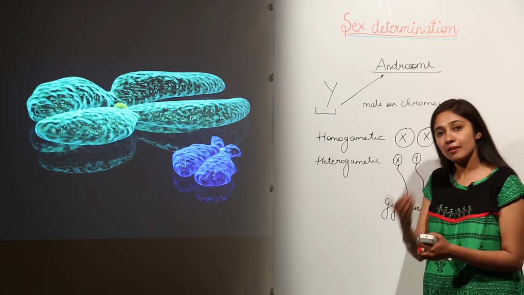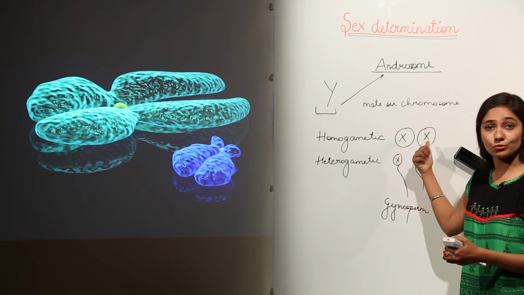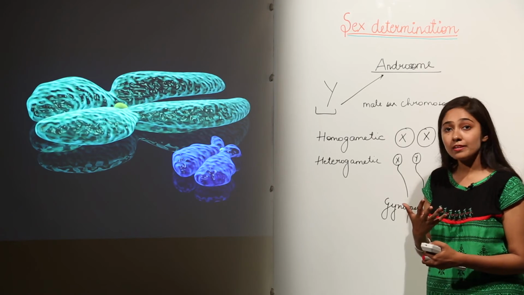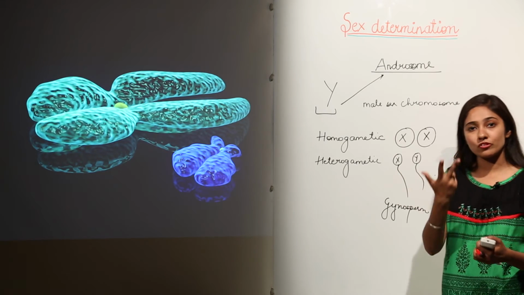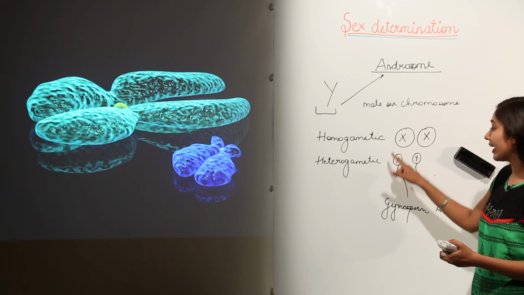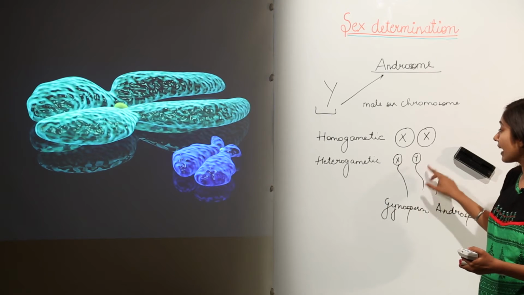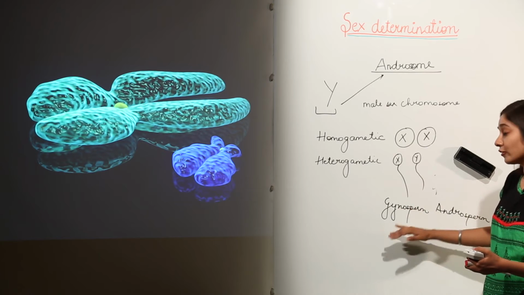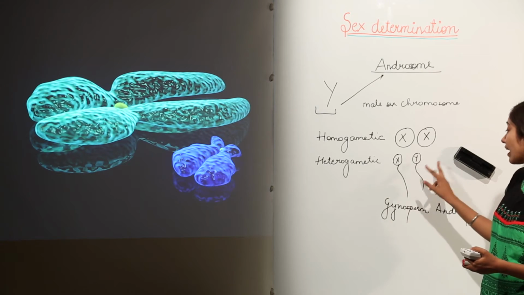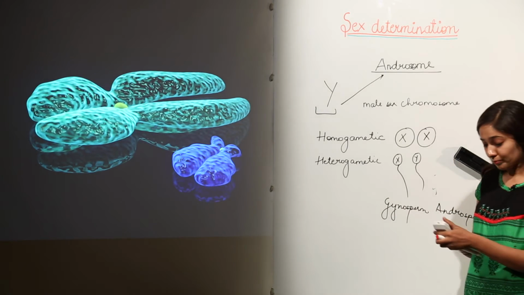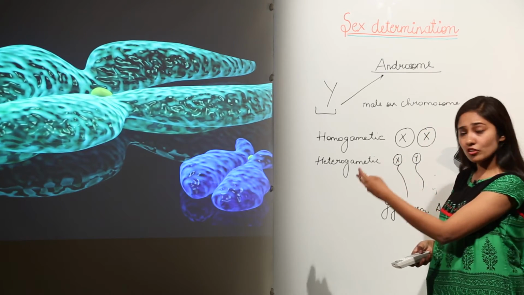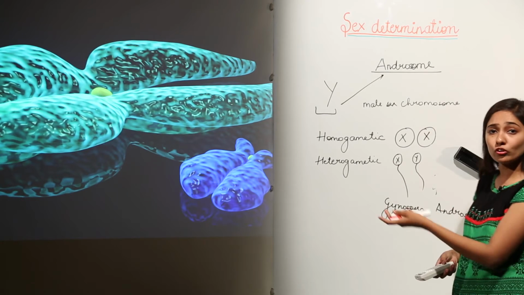Because they have the same chromosome, that is the XX chromosome. In case of males, they are heterogametic. Why? Because males are producing two types of sperm. One sperm is carrying the X chromosome and one sperm is carrying the Y chromosome. The sperm carrying the X chromosome is a gynosperm and the sperm carrying the Y chromosome is the androsperm. Let's move further. So remember homogametic and heterogametic, and gynosperm and androsperm.